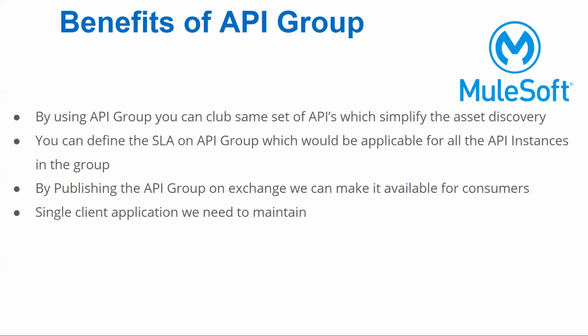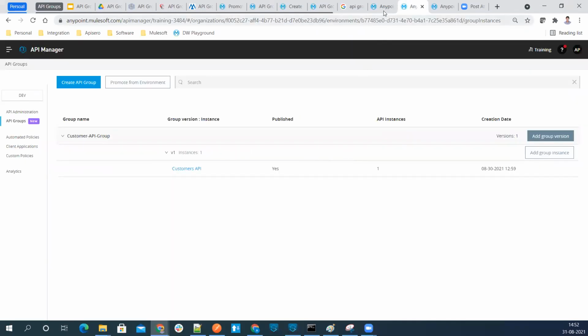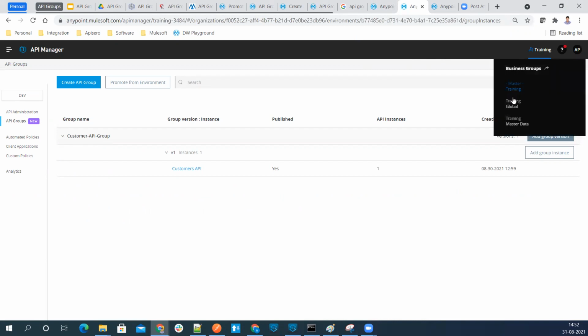So let's move on and see the demo part. I'll go to my environment. First of all, I'll show you I have a different set of business groups. I have master, under that I have global, and under that I have master. In each business group I have published the API.